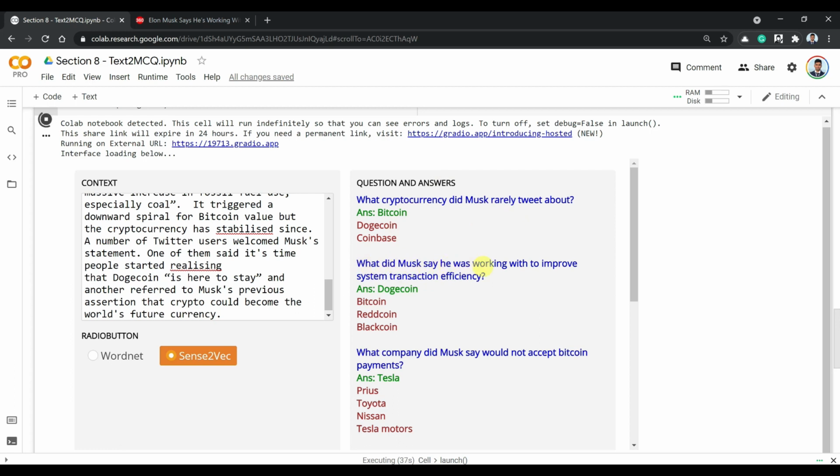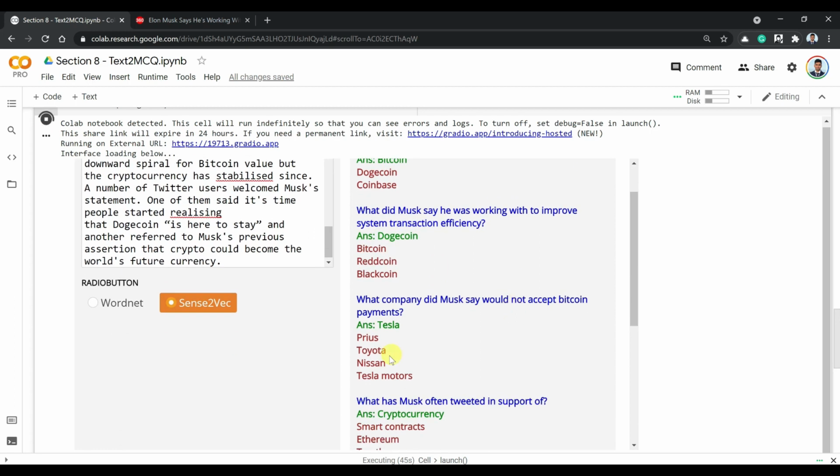What did Musk say he was working with to improve systems transaction efficiency? Correct answer is Dogecoin, wrong answers are Bitcoin, Redcoin, Blackcoin. And what company did Musk say would not accept Bitcoin payments? Correct answer is Tesla. Wrong answers are Toyota, Nissan.